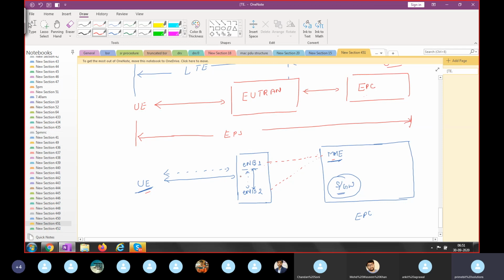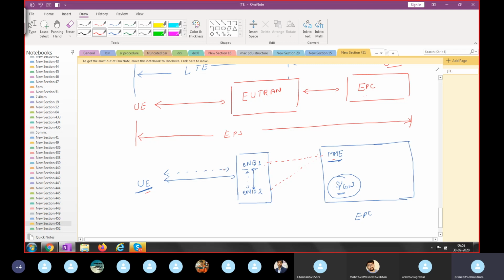User traffic information means, suppose right now chatting, which is user traffic information, that can also be transmitted from UE to eNode B. Right now your mobile is in idle mode. If your mobile is sending your tracking area, means your location, that is a kind of signaling information that also UE can exchange. So UE can transmit signaling and traffic, both information, to the eNode B.